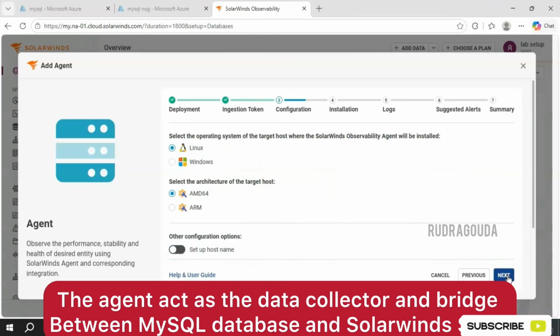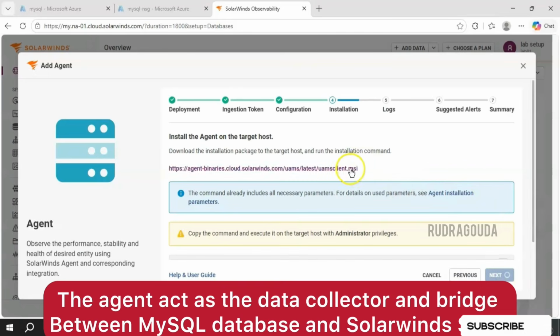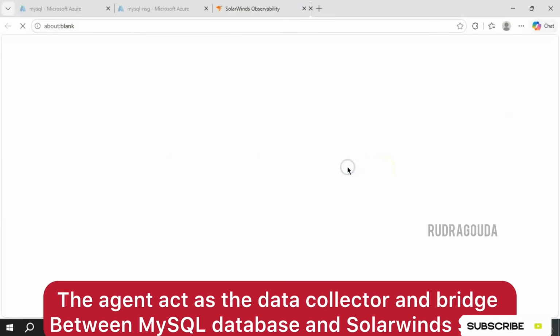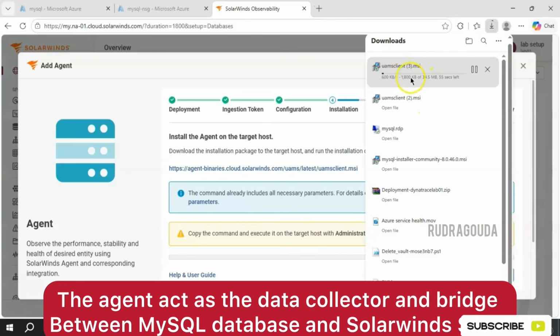Click on next, and I'm installing it on Windows, so I'll go with the second option, next. Okay, and download the .msi file. Simply click on this one, so that it will start downloading. You can see, right, it started downloading.